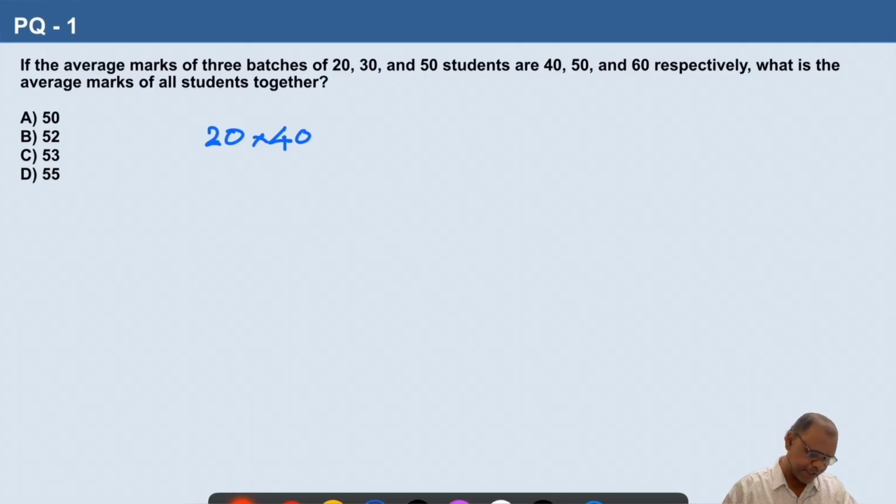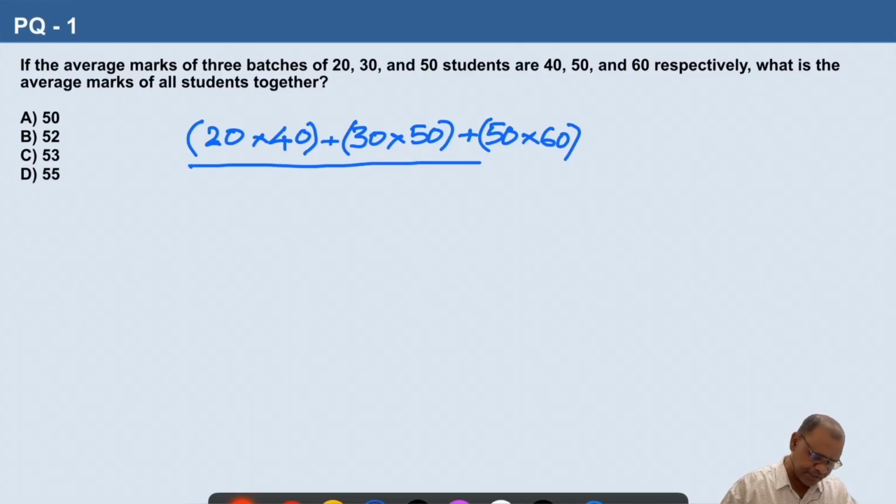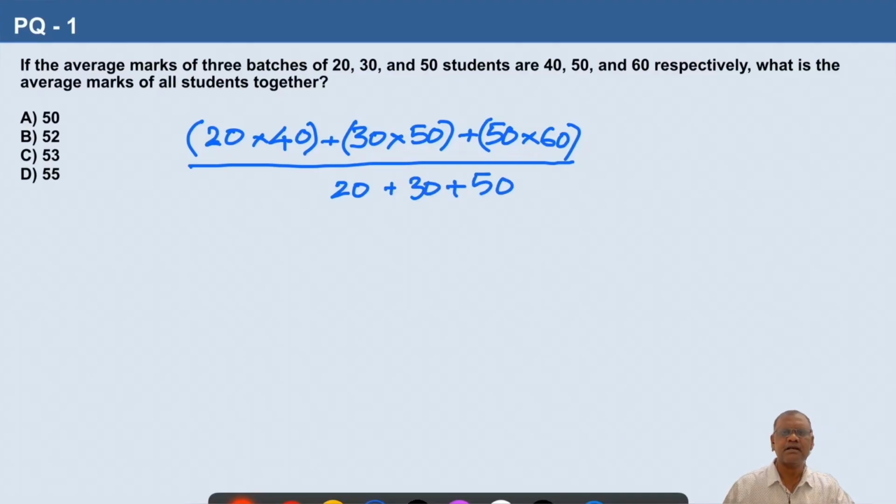Similarly, sum of the second batch, 30 students are there, their average is 50. And third batch, there are 50 students and their average is 60. Now, add all these, that gives the sum of all the 3 batches. So, if you divide with the total number of students in all the 3 batches, 20, 30 and 50, you will get the average of all the 3 batches. So, let us simplify this.